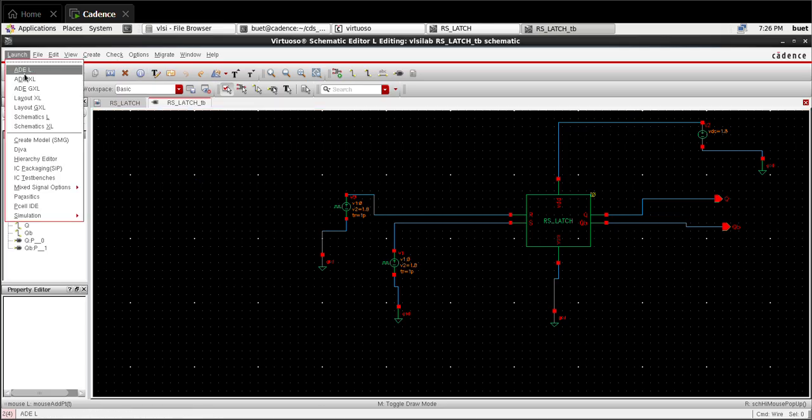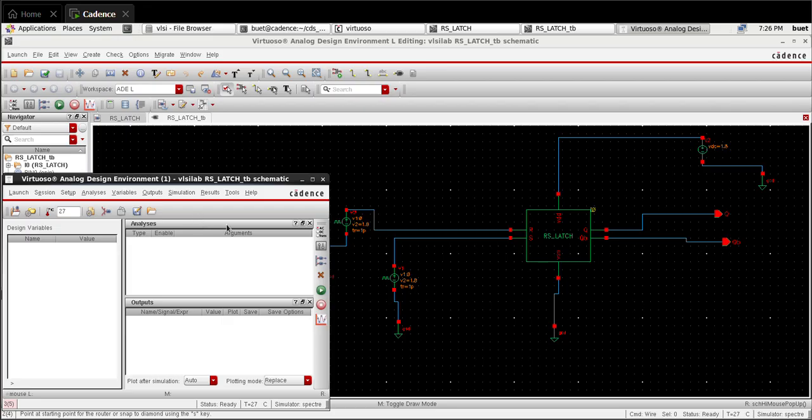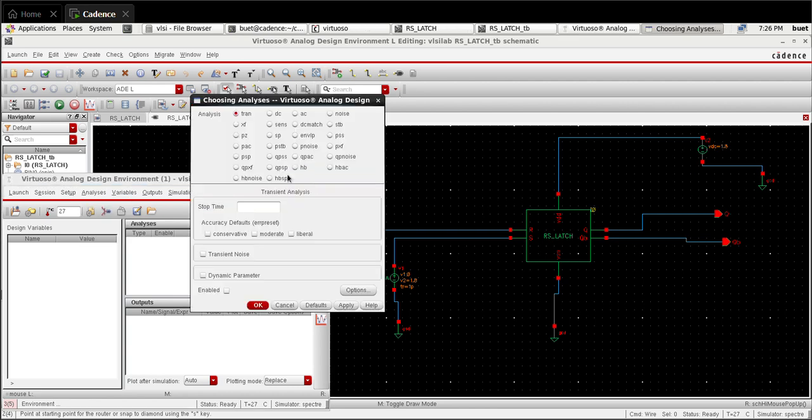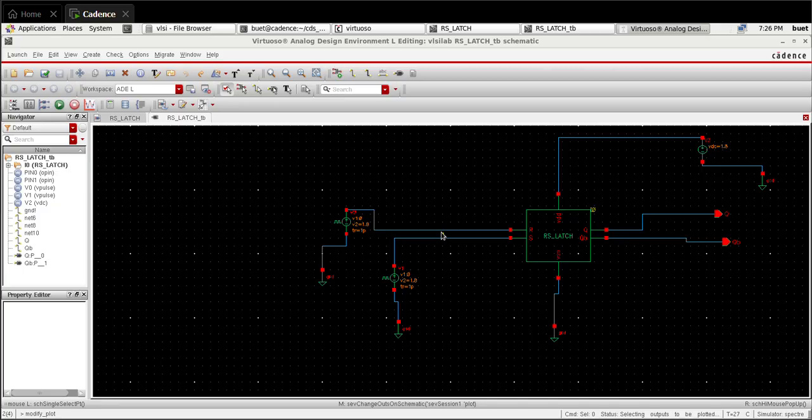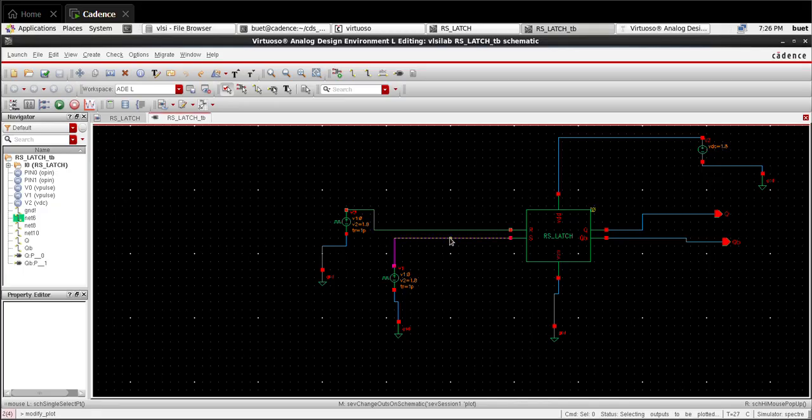So go to launch, ADE launch, analog design environment. So analysis, I'm doing transient analysis. Keep the stop time as 200 nanoseconds. Select moderate and go to outputs to be plotted. Select on schematic, Q and QB.